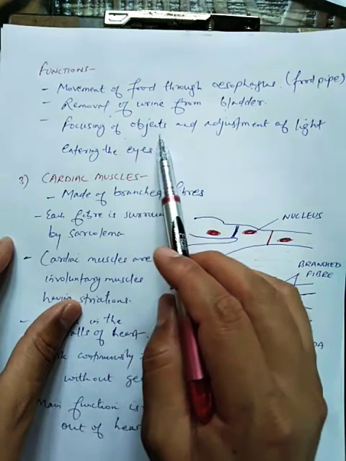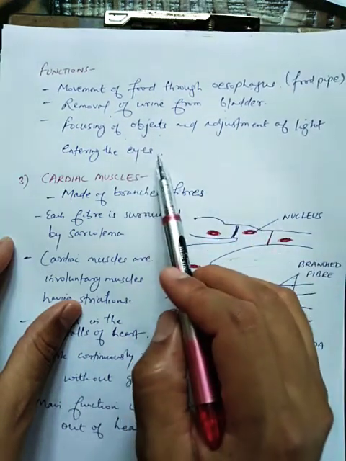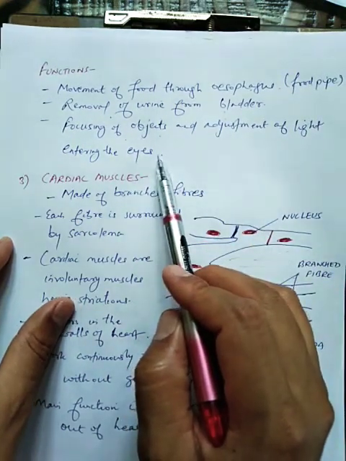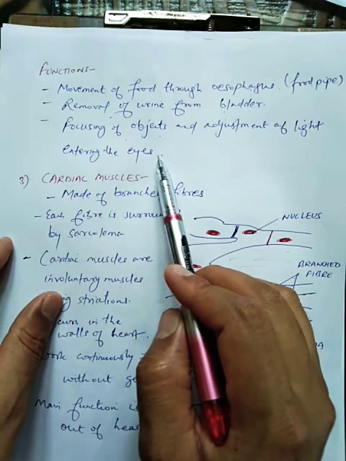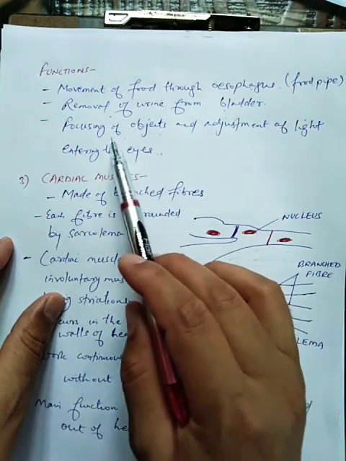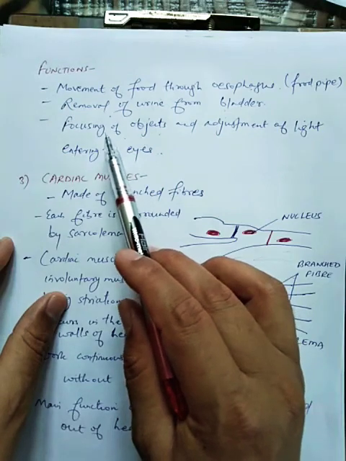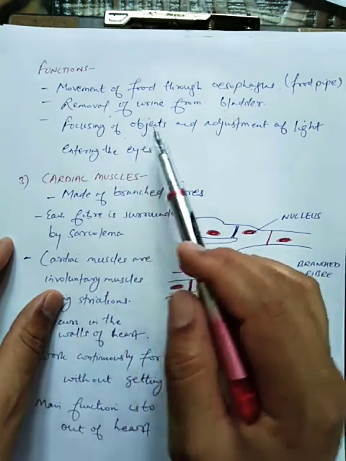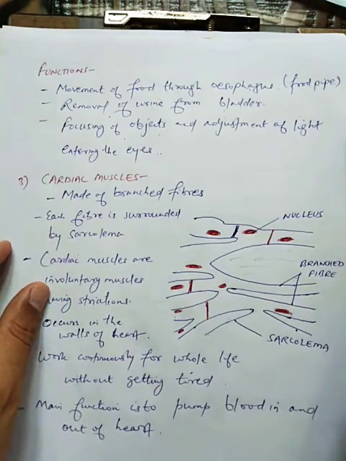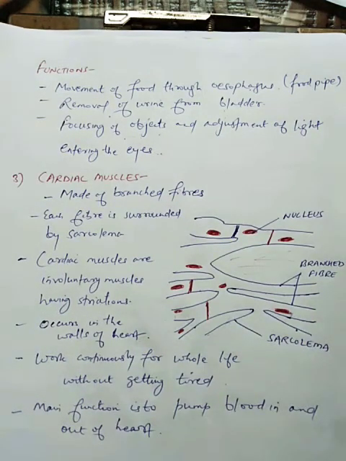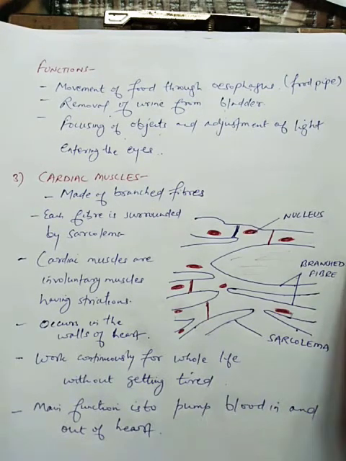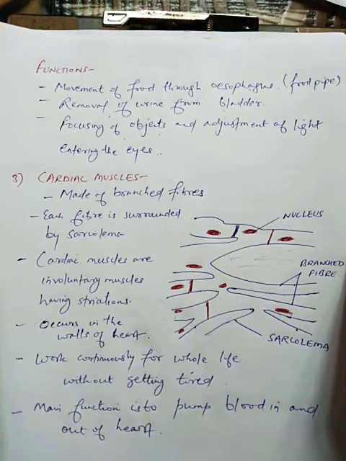Now focusing of objects and adjustment of light entering the eyes. So the iris, that muscle of the eye, these non-striated muscles help in focusing of objects and they also help in adjusting the entrance of light into the eyes, that is, how much light should enter into the eye. These all are controlled by the non-striated muscles.